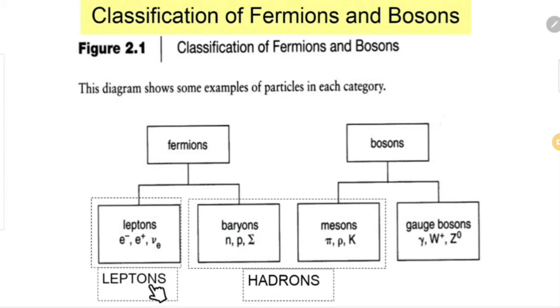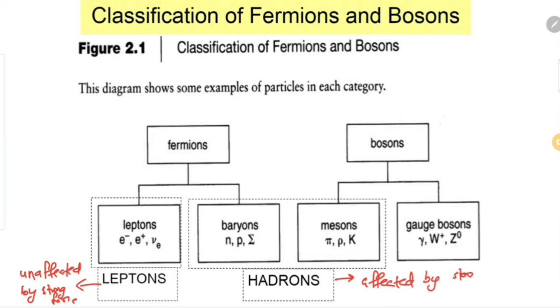Leptons are the particles unaffected by the strong force. Hadrons are another category, and these are affected by the strong force.